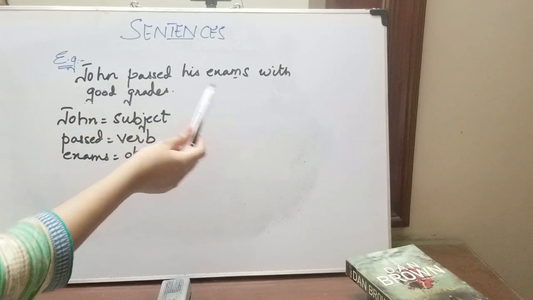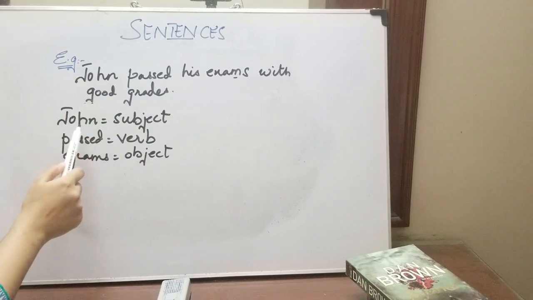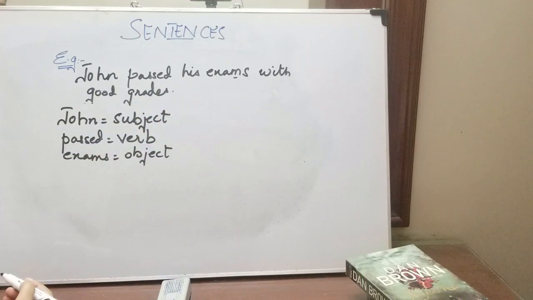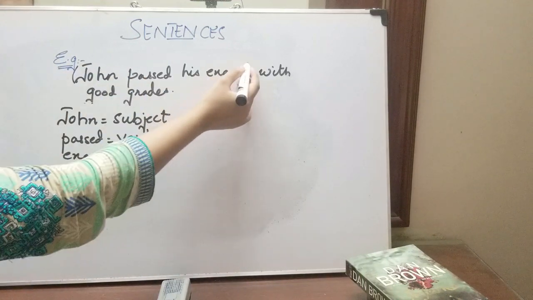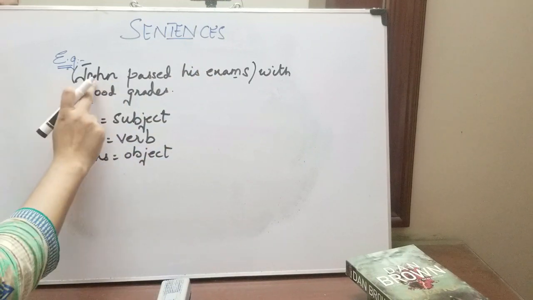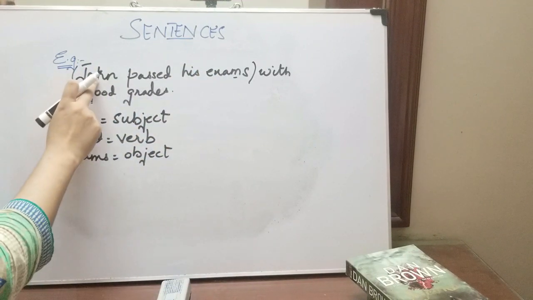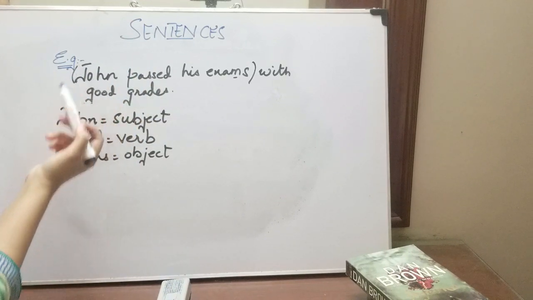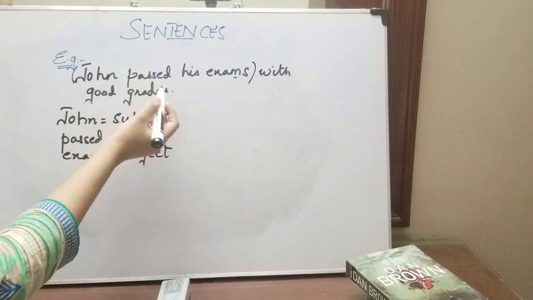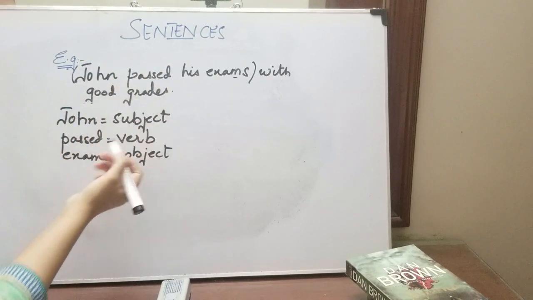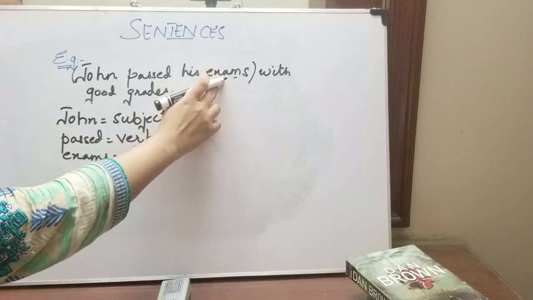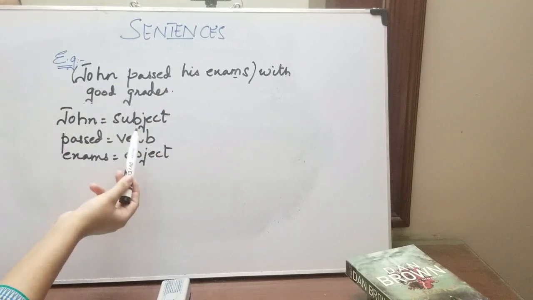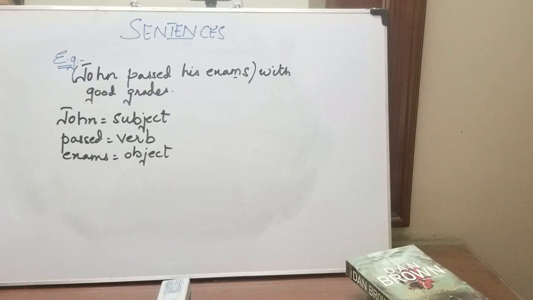For example, I've given you an example over here: John passed his exams with good grades. Now John over here is a subject, passed is a verb, and exams is an object. Let's see just this part: John passed his exams. This person is doing something. What is he doing? He has passed his exams, right? So this is a subject. The person who does something becomes a subject. Something that is done in the sentence is passed, that is the verb, and the thing receiving the action becomes an object. So John is a subject, passed is a verb, and exams is an object.